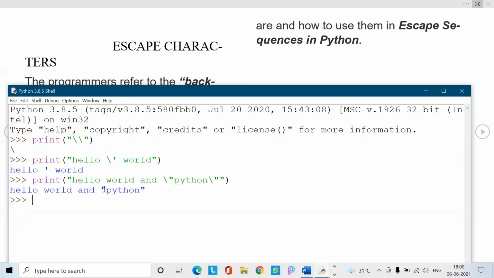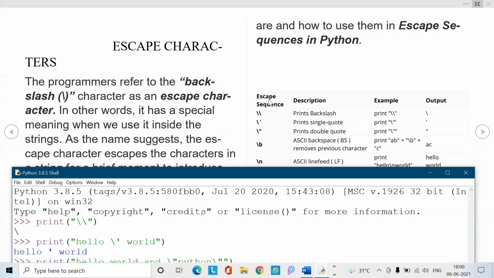So here, when you display it, Python is written in double quotes. When you write normally, that is hello world and Python, this is the string that I wrote in my print statement, and it gives me the same output. But here, when we compare with the previous one, hello world and Python is given in the same way that I had taken right here. So this is the difference made by the backslash with the double quote.